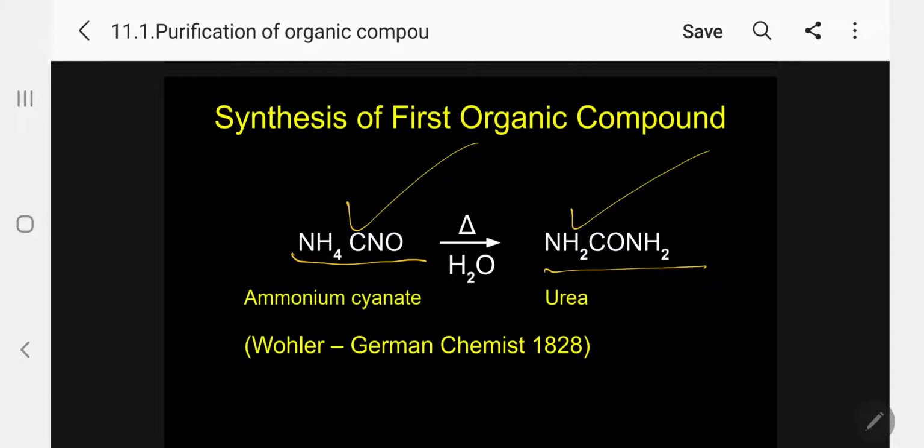So after this, many people started synthesizing organic compounds. First, acetic acid was synthesized. Then, one by one, now millions and millions of organic compounds are available. Most of the medicines are only organic compounds. Kindly follow.